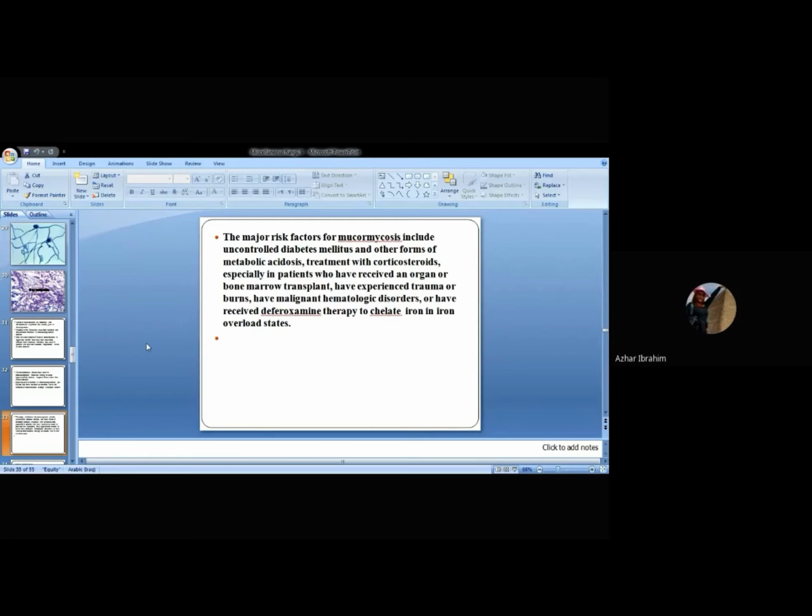Also those exposed to trauma, burns, malignant hematological disorders, or those who have received deferoxamine.